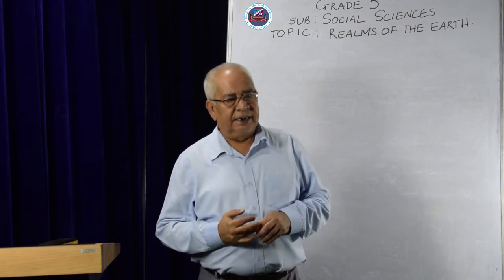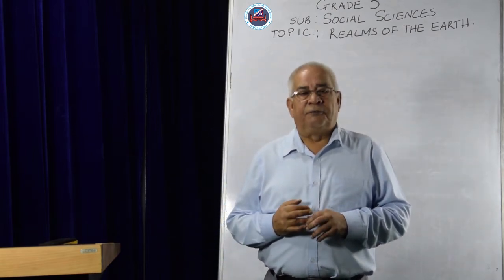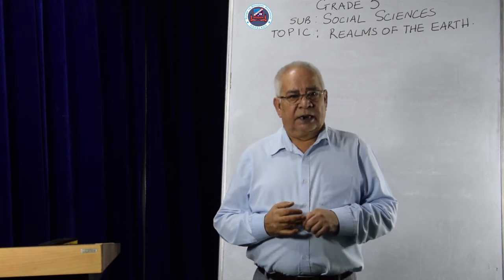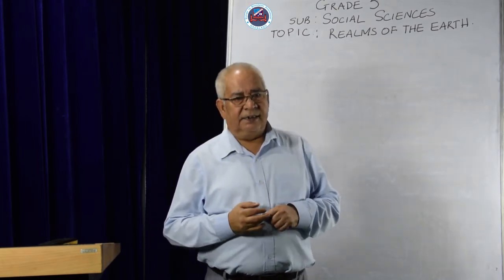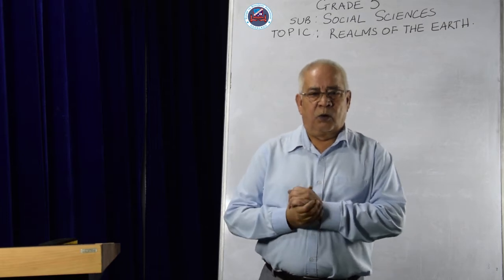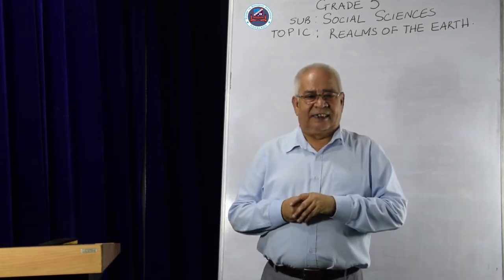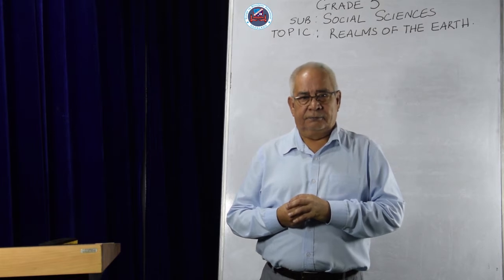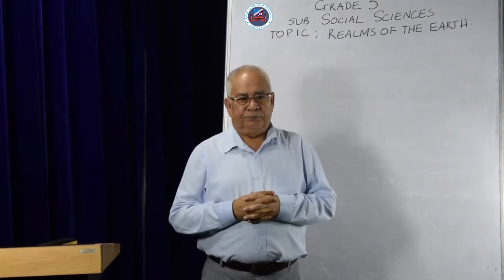Third one is atmosphere, which is air. And the fourth one is the biosphere, which consists of land, air, and water in one zone where life exists on the earth.